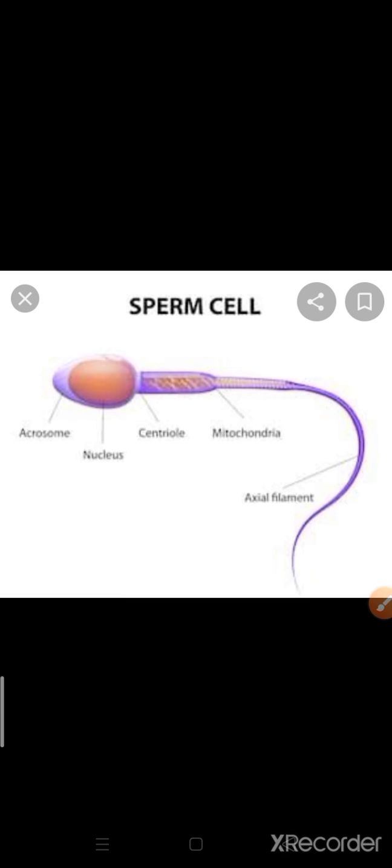In a female body ova is the sex cell, and in a male body sperm is the male sex cell. Now I am going to show you about the gamete. Clear? Whatever cells are required for sexual reproduction are known as gametes.